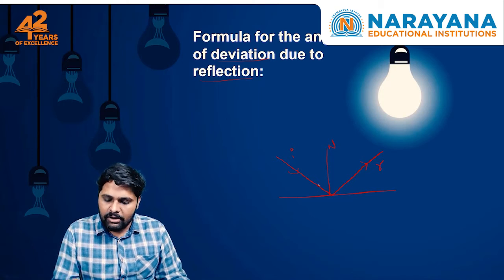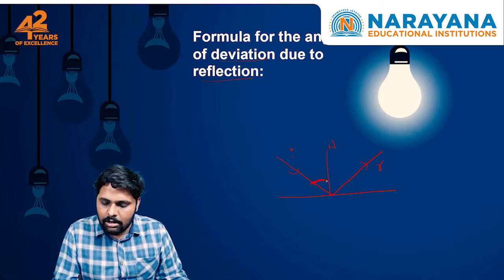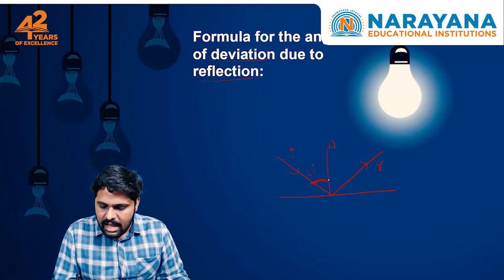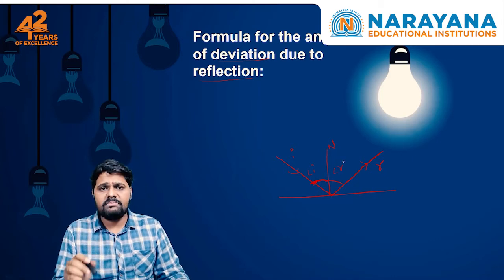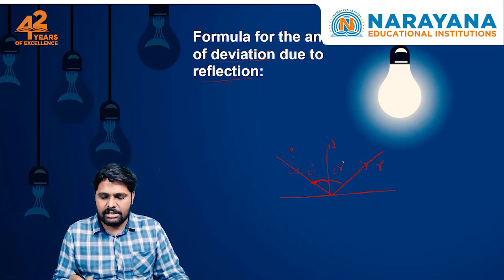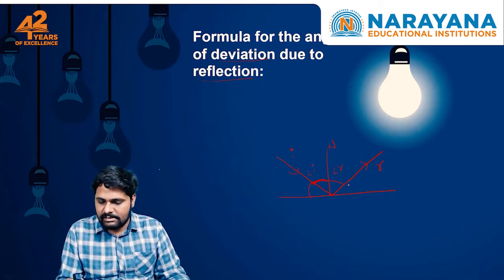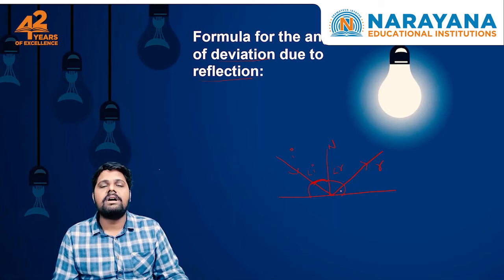Clear? Now we already know that the angle of the incident ray with the normal is called angle of incidence I, and the reflected ray with the normal is called angle of reflection. This angle is called glancing angle of incidence and this angle is called glancing angle of reflection.